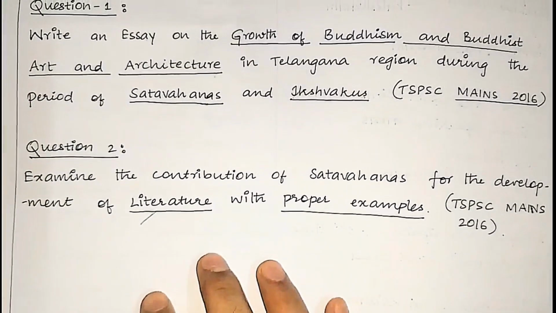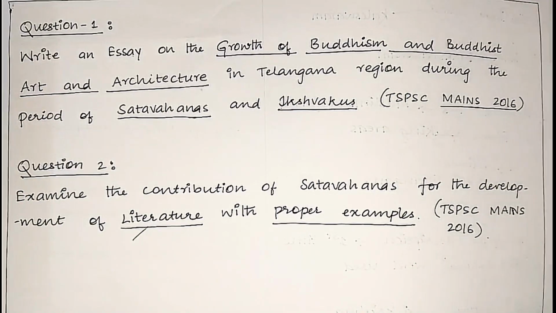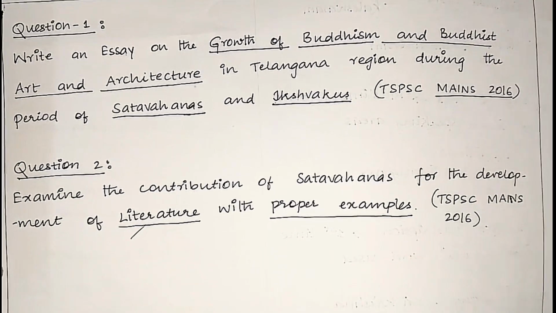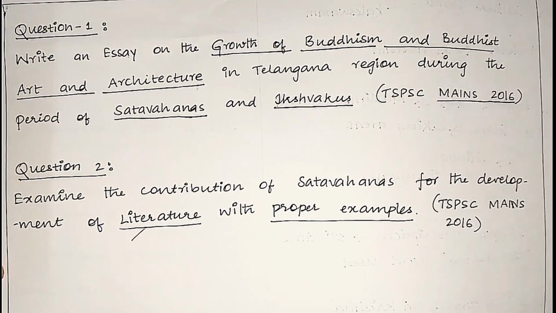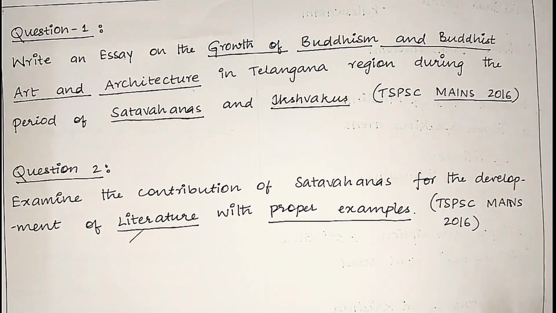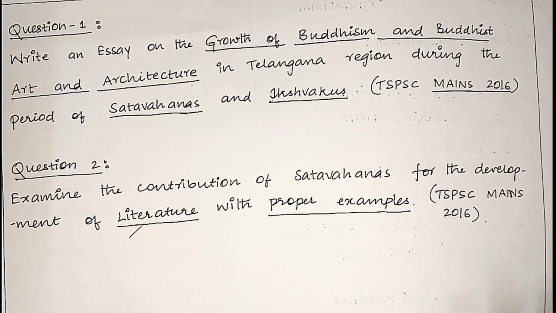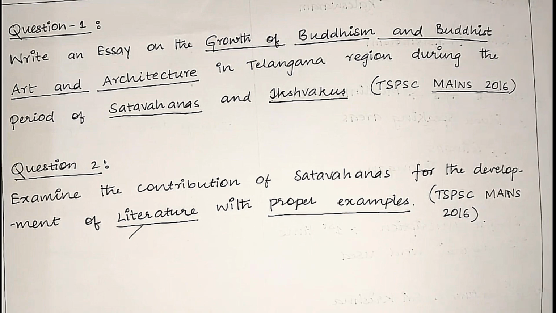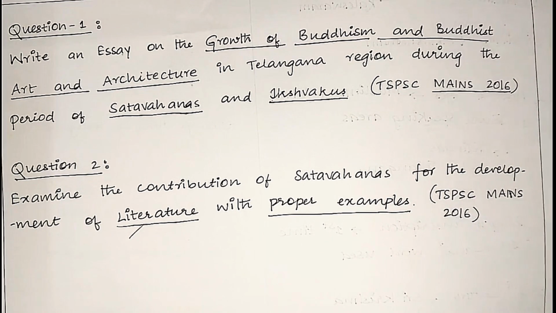In the end, I will also write a demo answer in front of you, to show how we can write the answers. We will see it. And we also have ready-made content for the introduction and conclusion for the Shatavahanas. If you go blank while writing the conclusion, just write this. If you are writing a Shatavahana question, in the conclusion you can write that the Shatavahana dynasty contributed significantly towards the cultural heritage of India, and eventually with its disintegration, the Ikshvakus and Vishnu Kundins emerged.